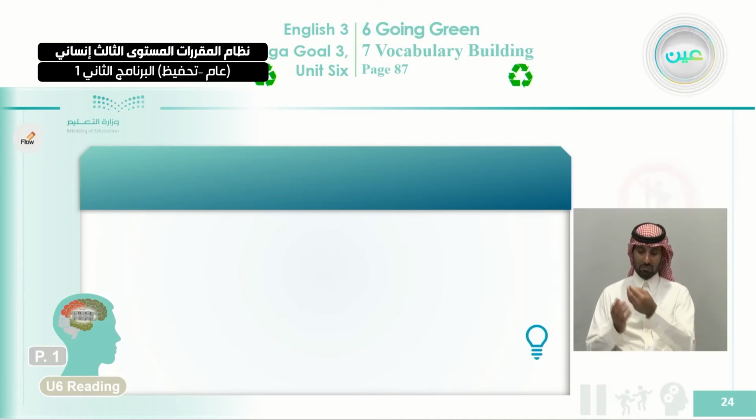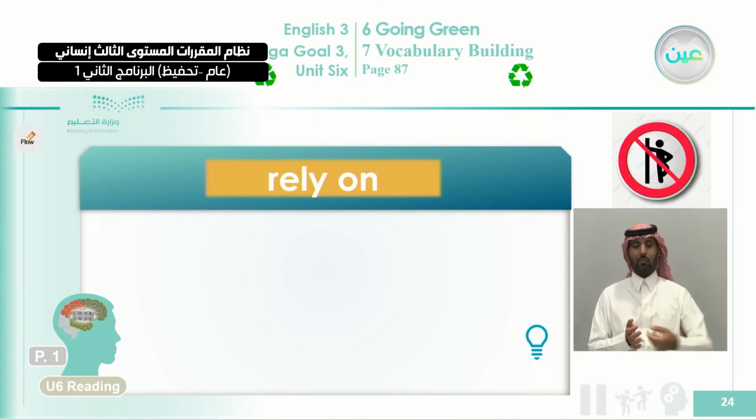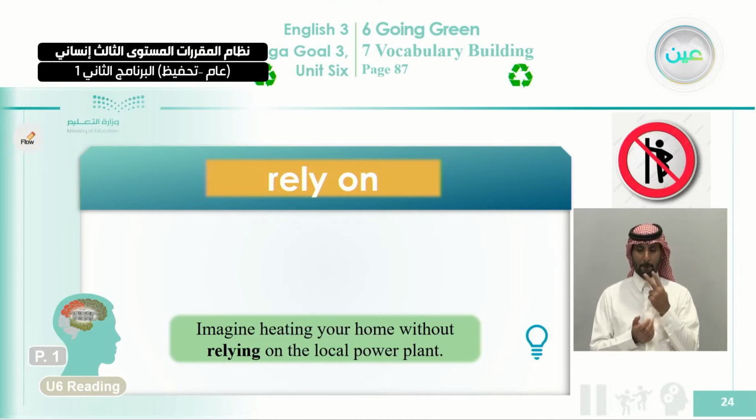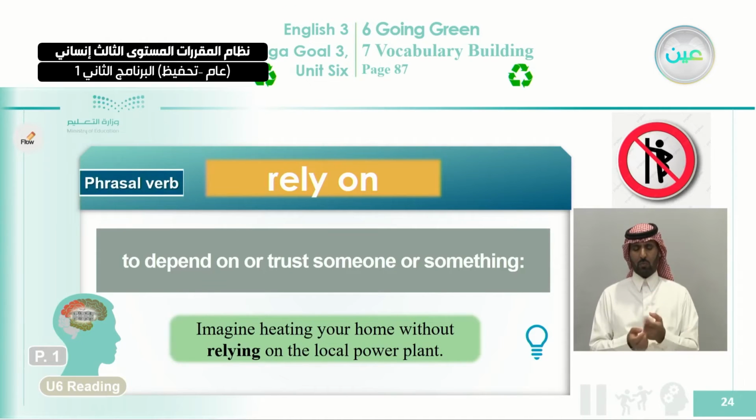And here we're talking also about rely on. This is a phrasal verb. Imagine heating your home without relying on the local power plant. So this is the main topic of this article. Relying on means depending on. So you cannot live without depending on electricity, for example, for a lot of good things that you do with electricity. To depend on or trust someone or something, that's what rely means. So you rely on the local power plant.